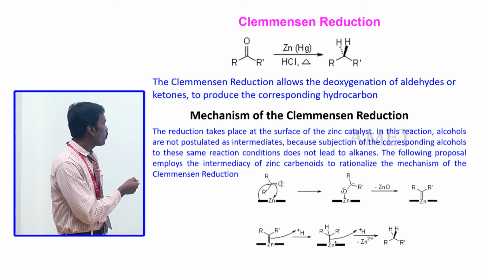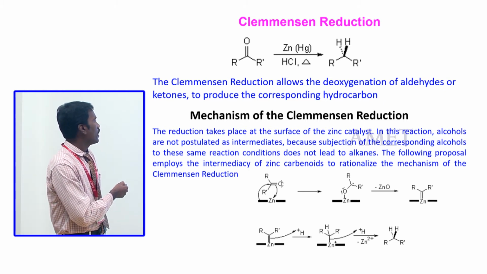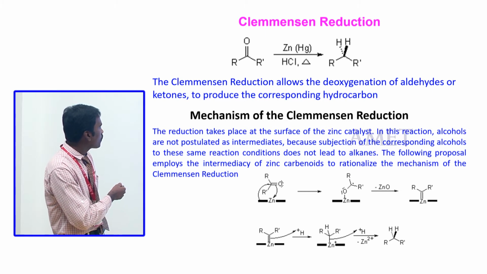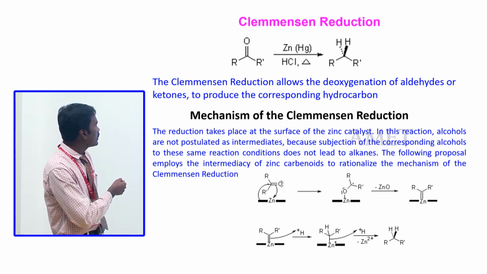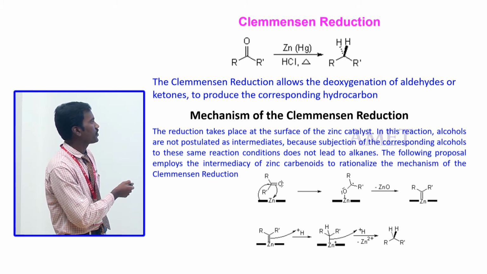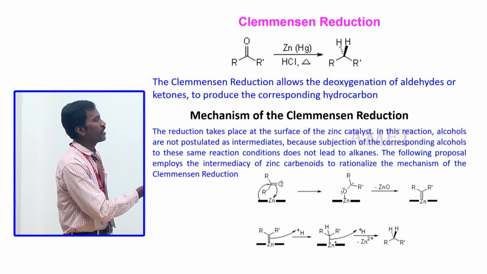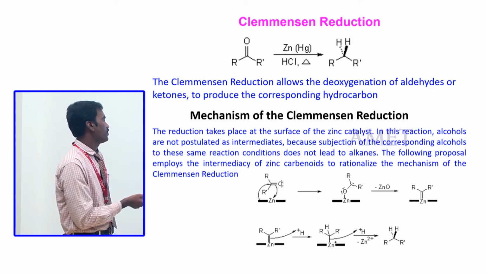Here this double bond goes to attack the heteroatom. This double bond shifts, and this double bond goes to attack this least electron-rich center, finally forming the 5-membered cyclic compound.